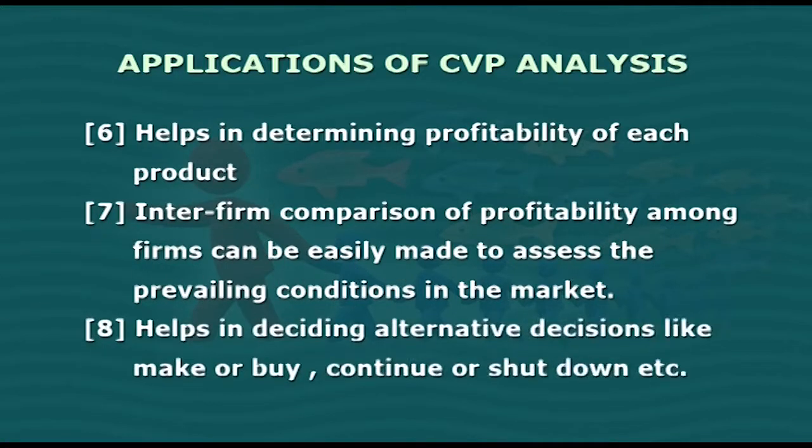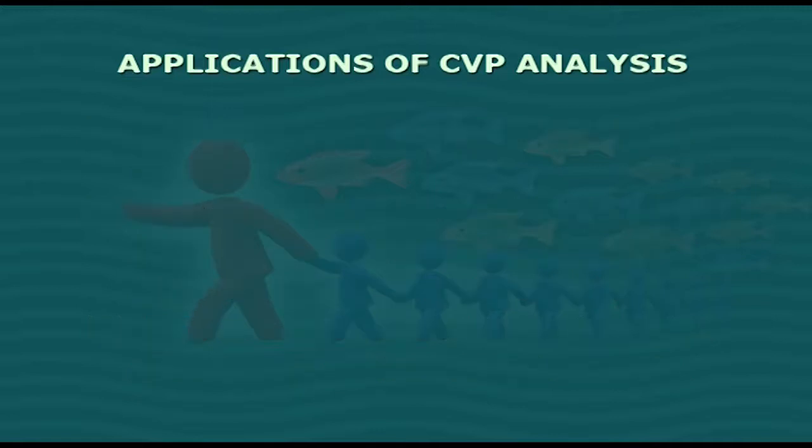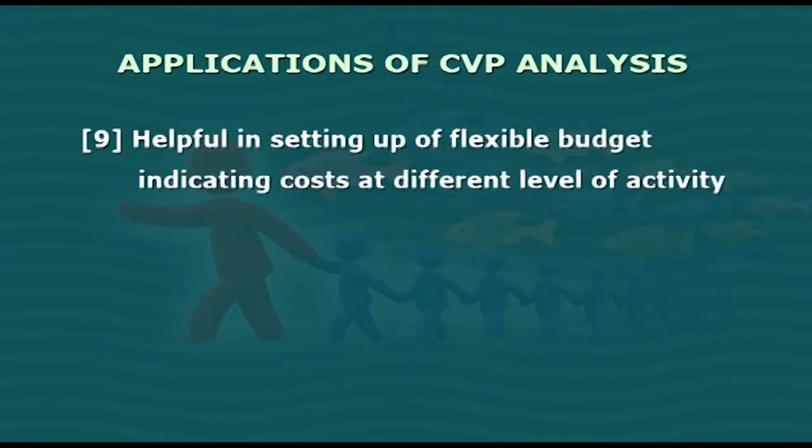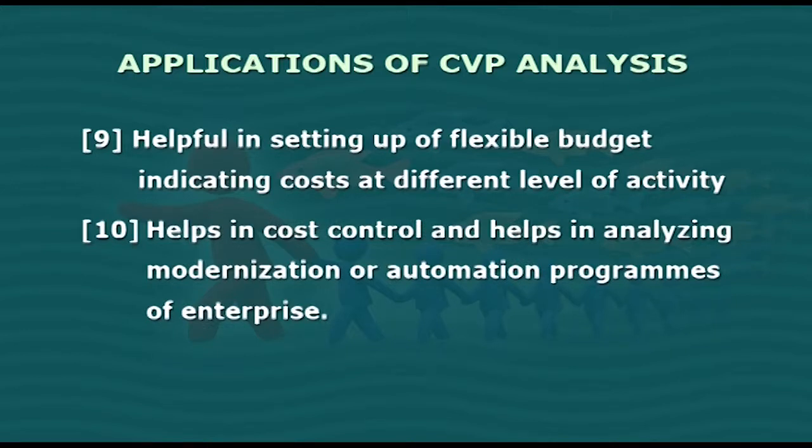It helps in deciding alternative decisions like make or buy, continue or shut down, and so on. It is helpful in setting up a flexible budget indicating cost at different levels of activity. It helps in cost control and helps in analyzing modernization or automation programs of the enterprise.